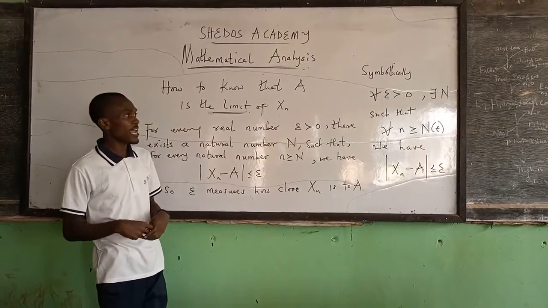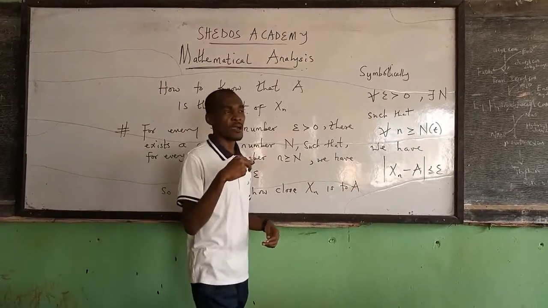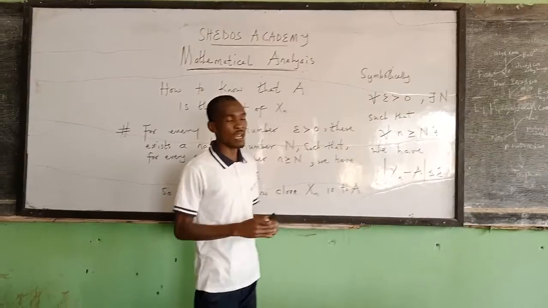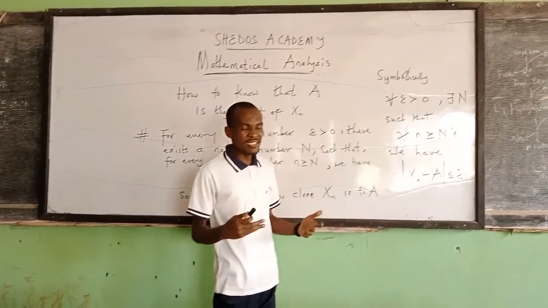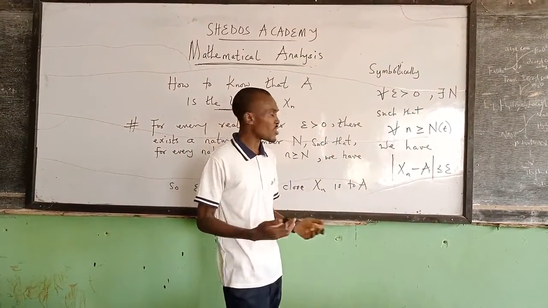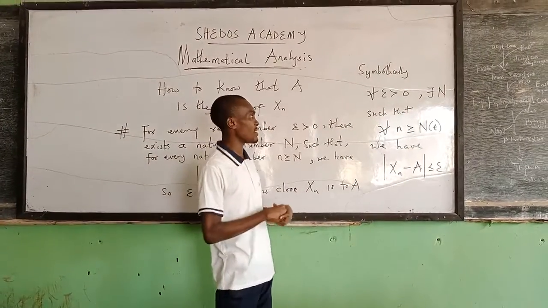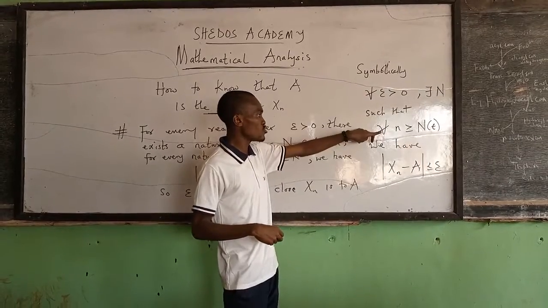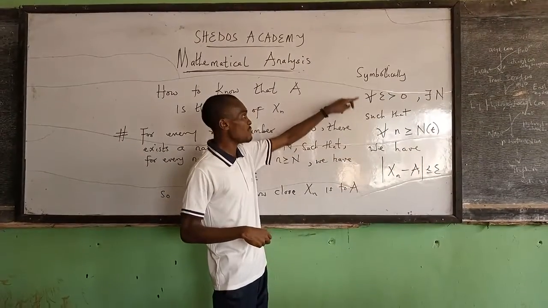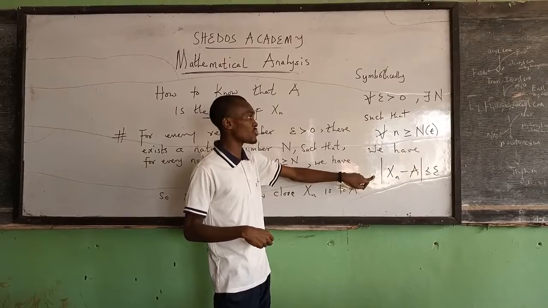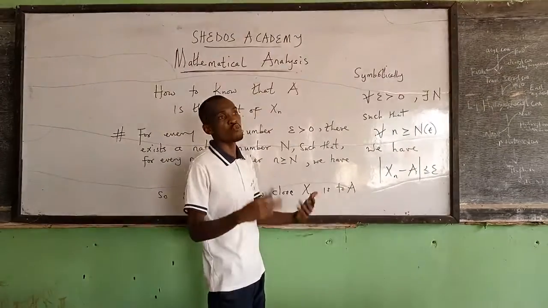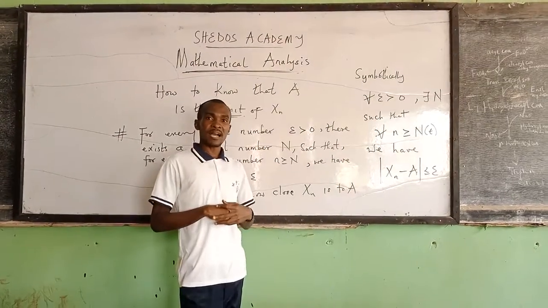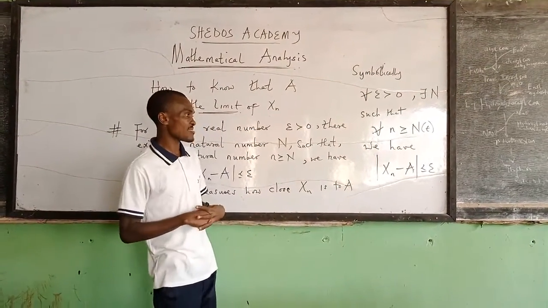Whenever a problem is given for us to show that a particular real number is the limit of a given sequence, all we need is to establish mathematically that these three conditions are satisfied: 1, 2, and 3. If we are able to show that, then we have proved that the real number is the limit of our sequence.